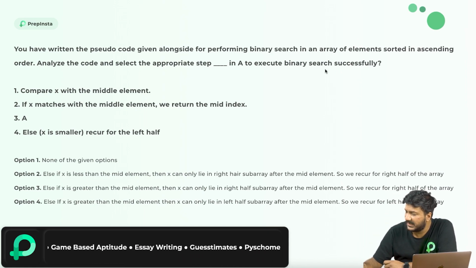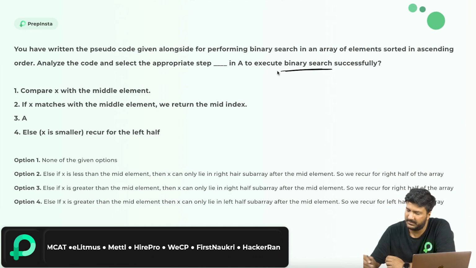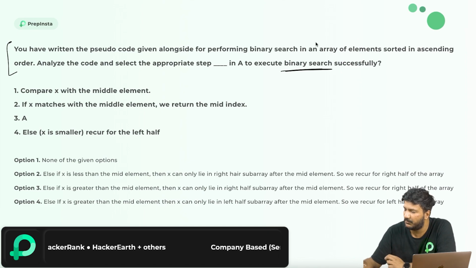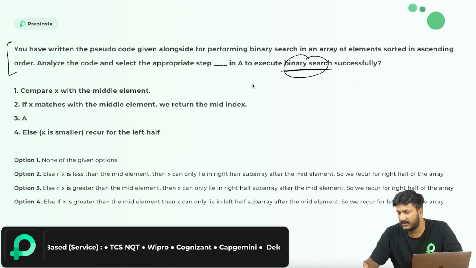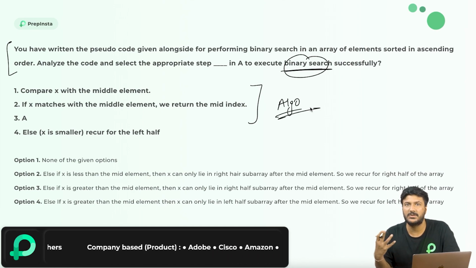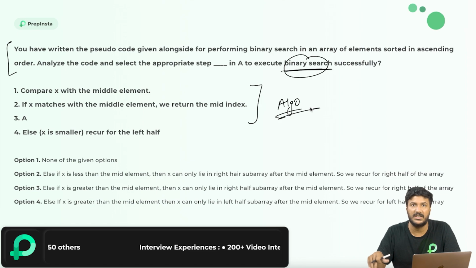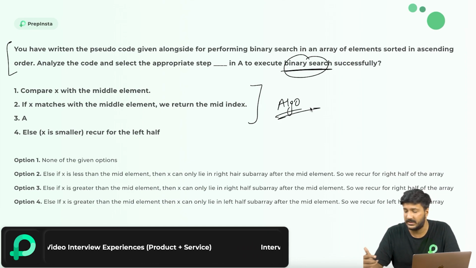Basically they are saying, do binary search. If you read all of this, it's not necessary. The only important thing is binary search, and here they've given the algorithm for it. I hope all of you know what the binary search algorithm is. If you don't, you need to study data structures.